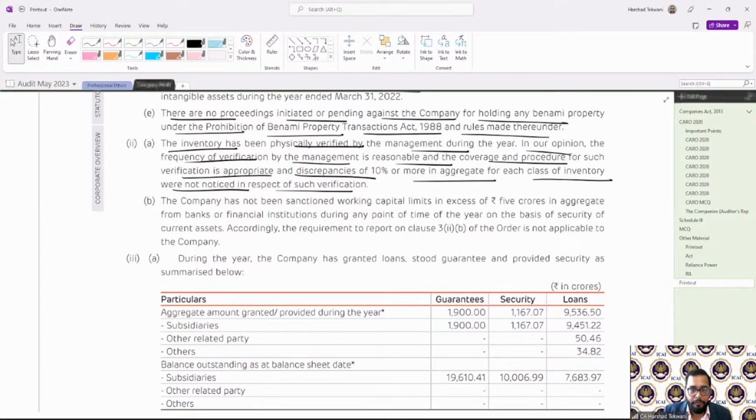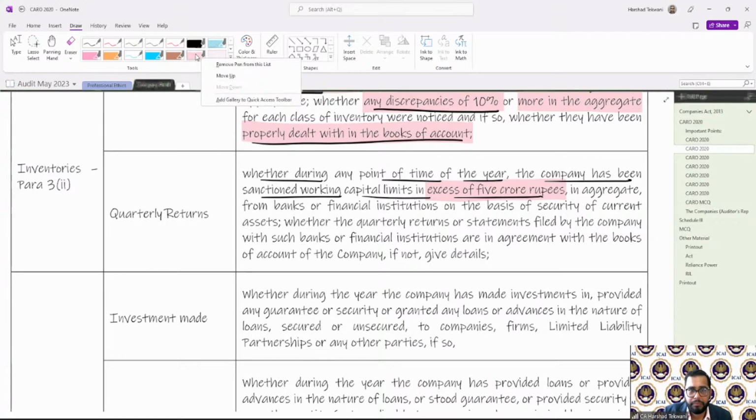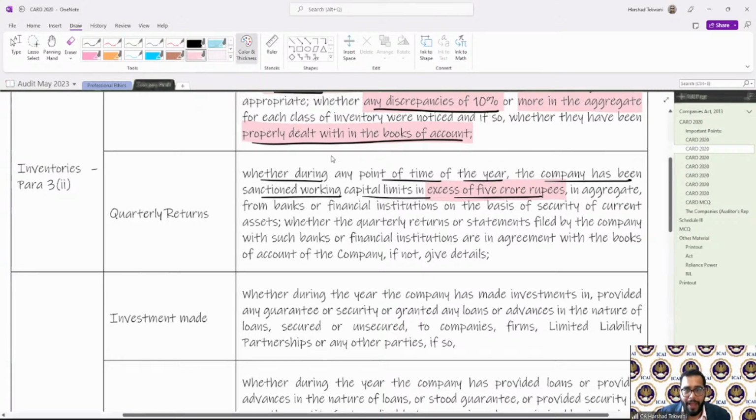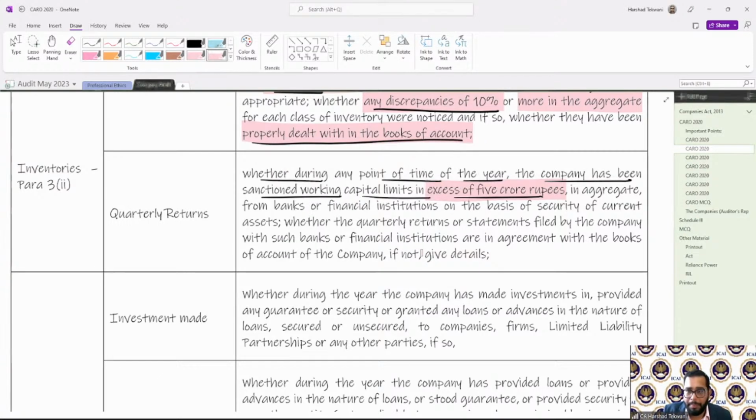Then whether at any point in time during the year, the company has been sanctioned working capital limits in excess of 5 crore rupees. If yes, then what is the basis of security?